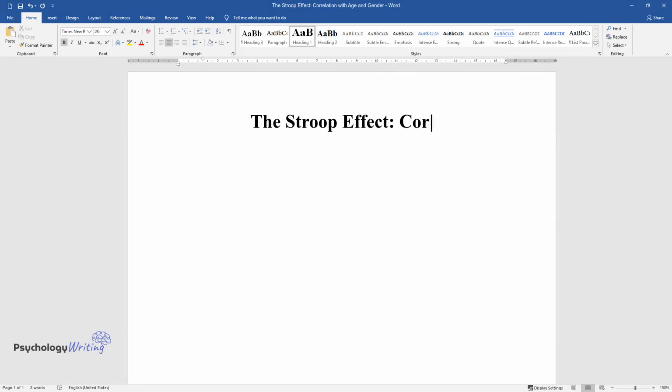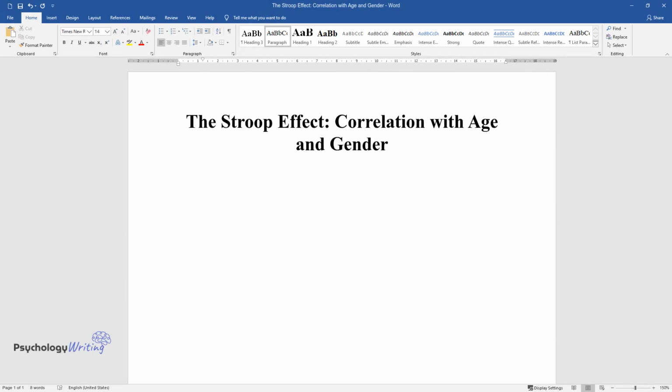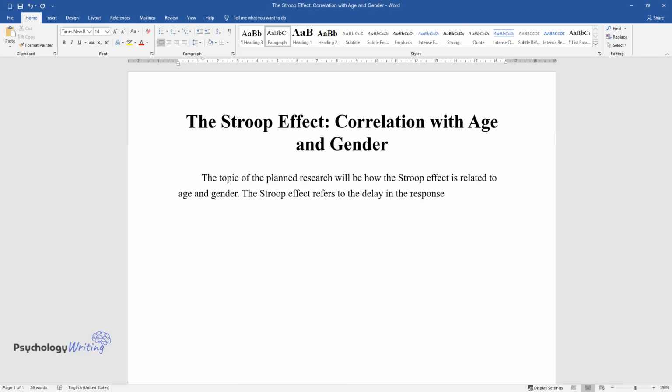The Stroop effect, correlation with age and gender. The topic of the planned research will be how the Stroop effect is related to age and gender. The Stroop effect refers to the delay in the response time, which is measured using the Stroop test.